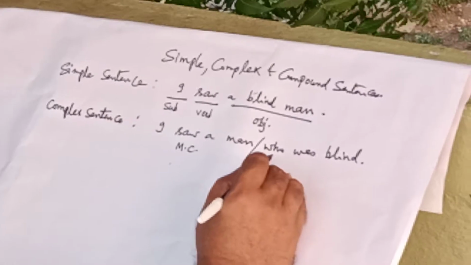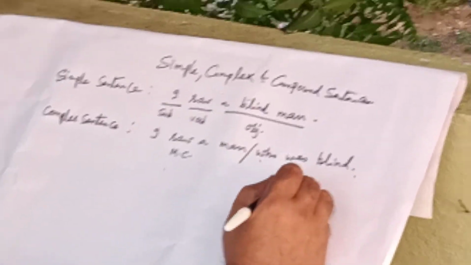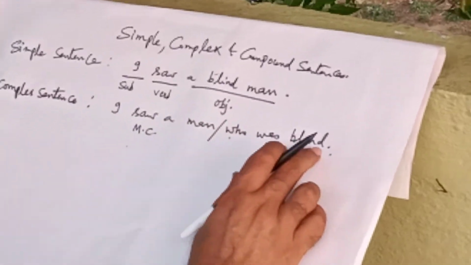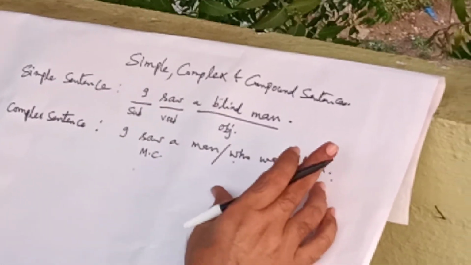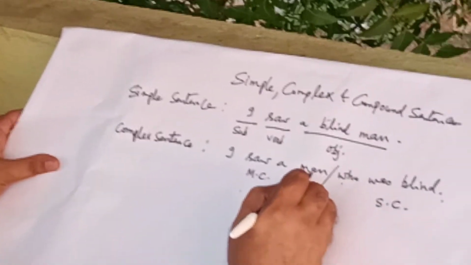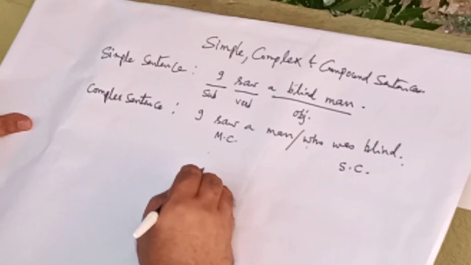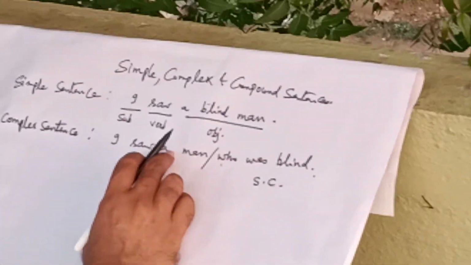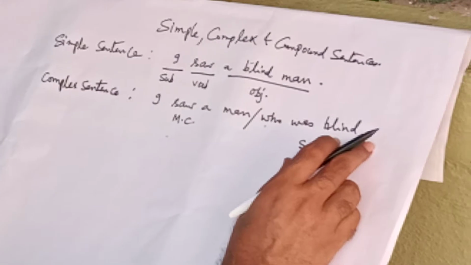Whereas who was blind is a subordinate clause. It merely depends upon the main clause for the completion of its meaning. So I saw a man who was blind. Such a sentence is called a complex sentence. Here we have one main clause and one subordinate clause.